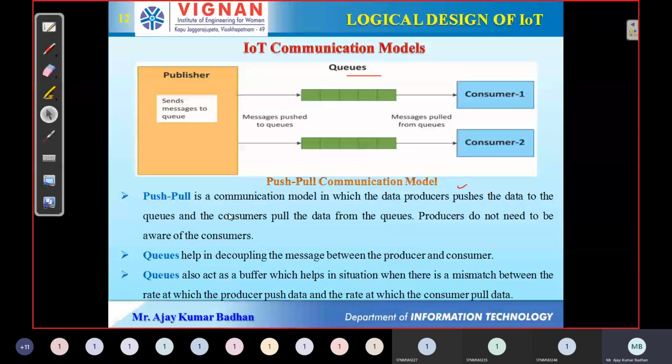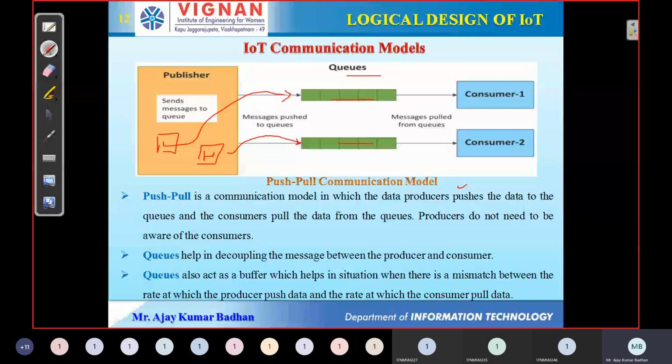Okay, the next model we have here is another model similar to publisher-subscriber, but the only difference is that in place of a broker, or server, we have something called a queuing technique. We have queues here. A queue is, I think you know, first in, first out. Whatever the temperature sensor is reading, that data will be queued here. Whatever the humidity sensor is reading, that value will be added to this queue.